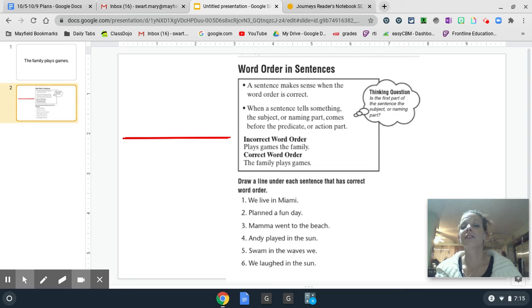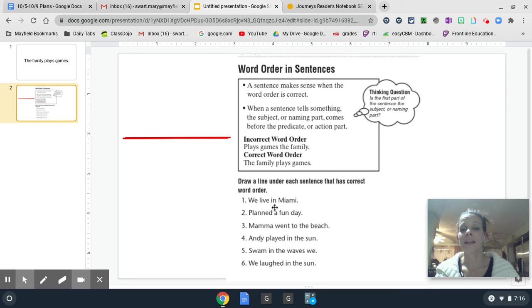Remember, we should ask ourselves the thinking question. Is the first part of the sentence the subject or naming part? Does it tell us who or what we're talking about? We are going to try some together right now. We're going to draw a line under each sentence here that has the correct word order. Let's look at sentence 1.